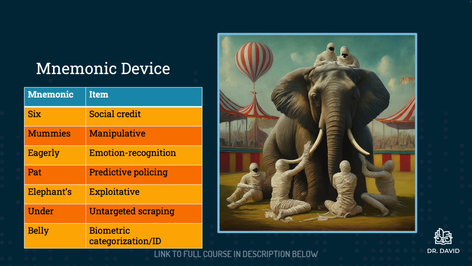So the mnemonic device here, again, 6 for social credit, mummies for manipulative, eagerly for emotion recognition, etc., etc. For the exam, I would imagine seeing a description of a system, and you're asked to determine whether or not the system is in compliance with the EU AI Act. Well, if that system being described is a prohibited system, then no, it is not in compliance if it is